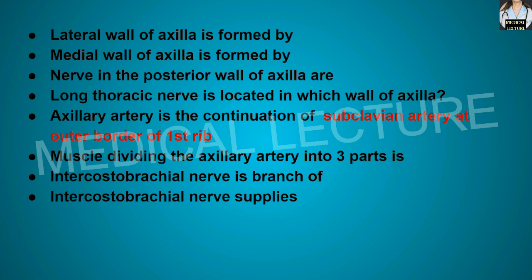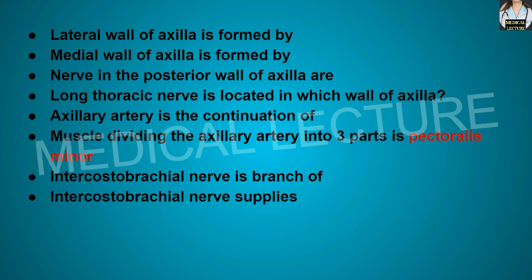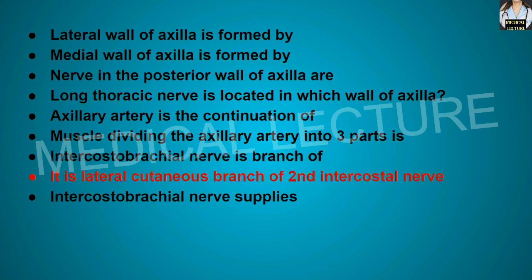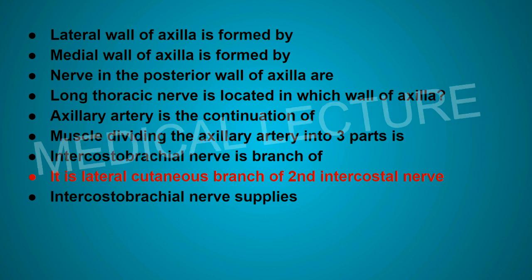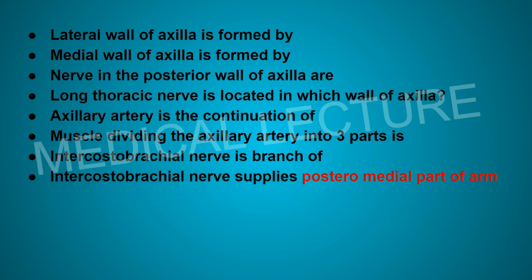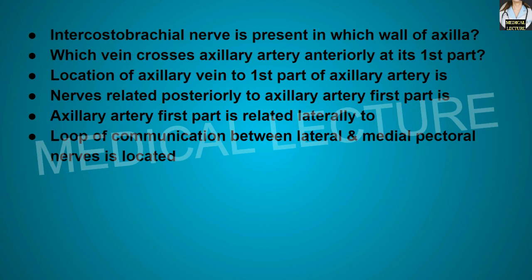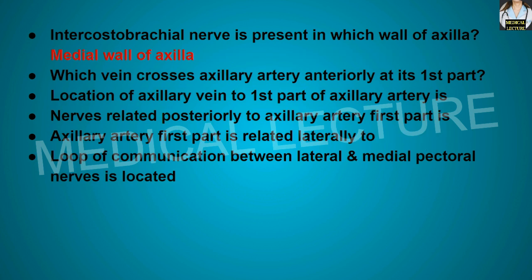Muscle dividing the axillary artery into three parts. It is which muscle? It is pectoralis minor muscle. Intercostobrachial nerve is a branch of, it is the lateral cutaneous branch of the second intercostal nerve. Intercostobrachial nerve supplies which part of the arm? So it supplies the posteromedial part of the arm. Intercostobrachial nerve is present in which wall of the axilla? At the medial wall of the axilla.